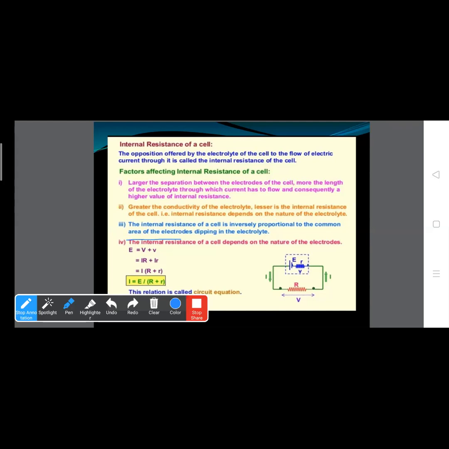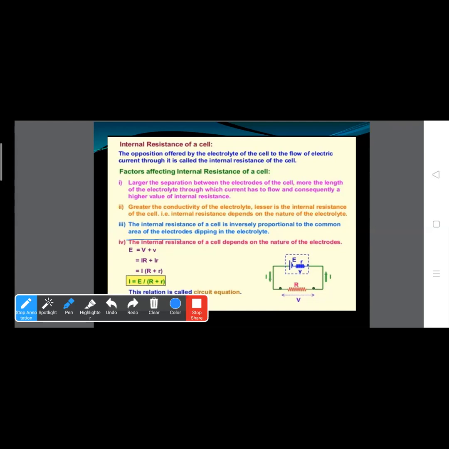So it was all about internal resistance of the cell. It is the opposition offered by the electrolyte of a cell to the flow of ions. Due to this internal resistance, a part of the energy supplied by the cell is dissipated as heat inside the cell.